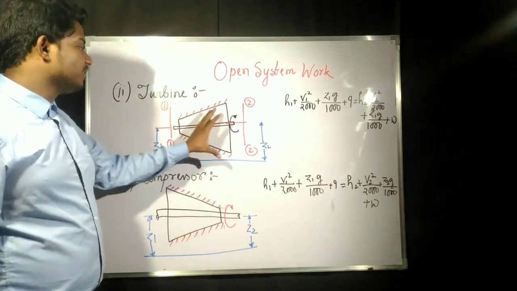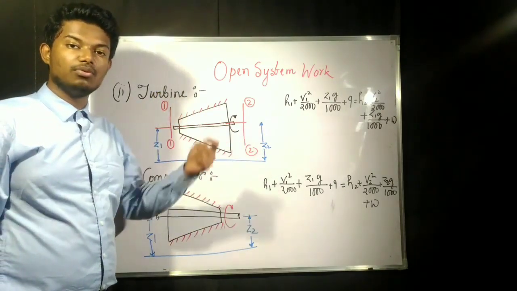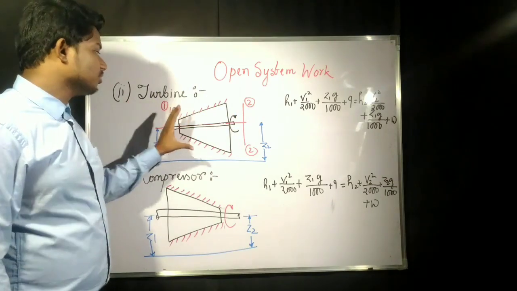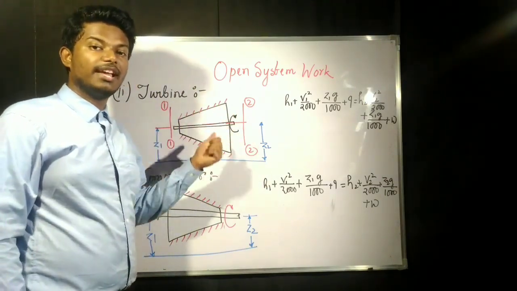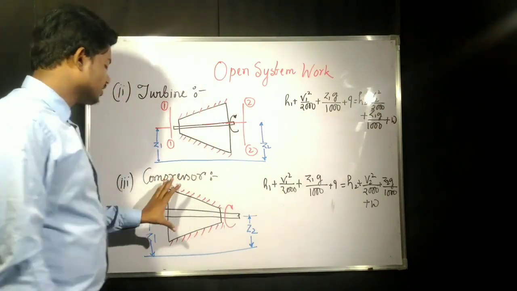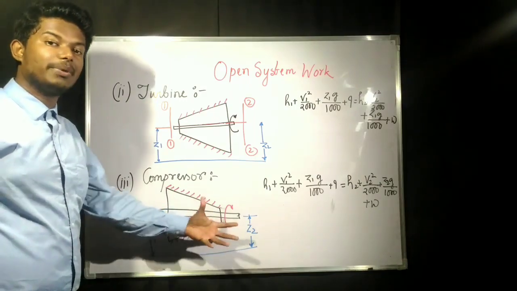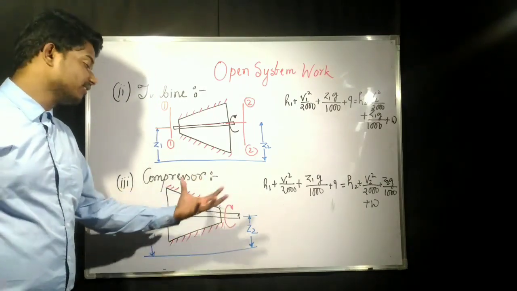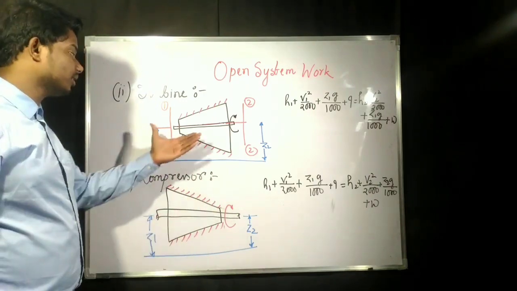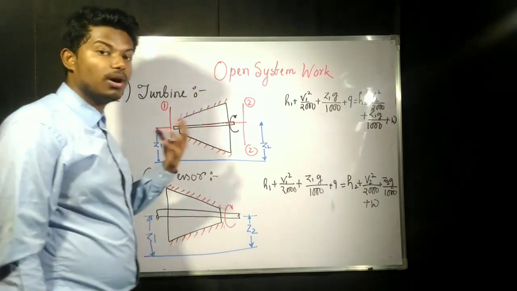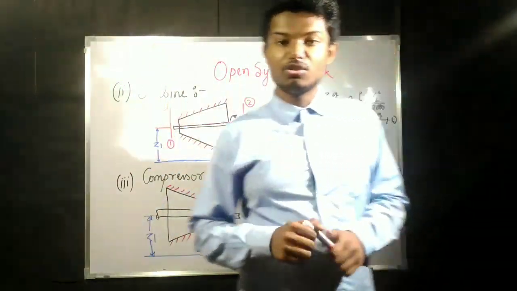Okay, so what is a turbine? A turbine expands gases to give us some work. If highly compressed gas comes through a turbine, it will give us work and expand the gas. In a compressor, it is a work consuming device. It will compress the air. It will compress the expanded air and consume work, whereas the turbine is a work producing device. This is work producing and this is work consuming.